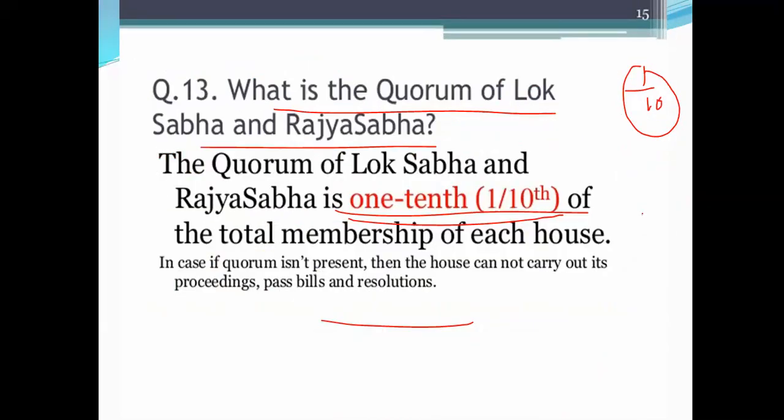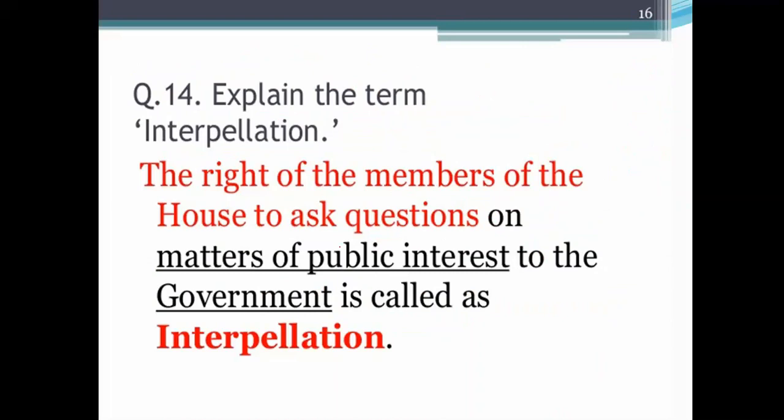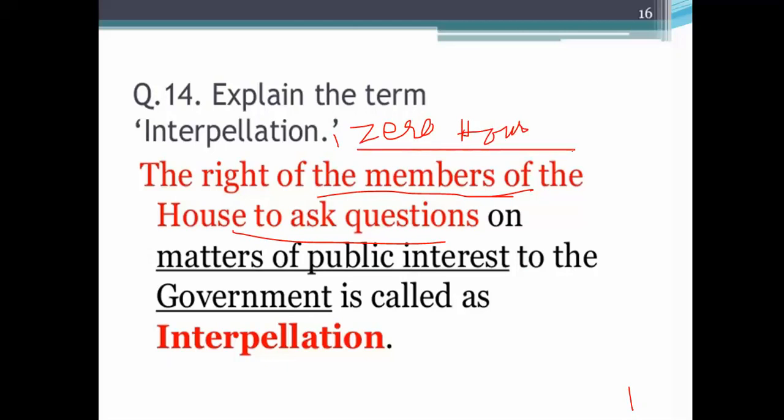Okay, let's move. Explain the term interpellation. Interpellation means the right of the question, the right of the members to ask questions. The interpellation is also called Zero Hour. Zero Hour and the interpellation are the same. It is also given in your ICSE history book. To make the students confused, the interpellation can also come. So be aware.